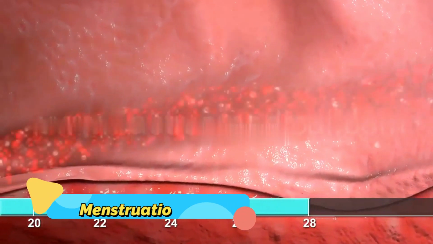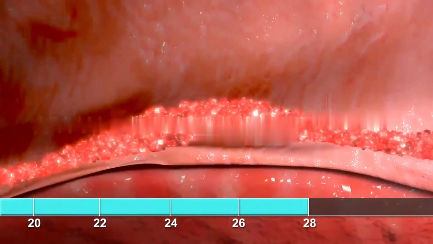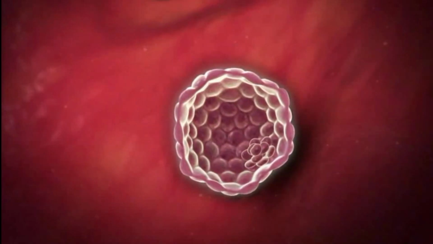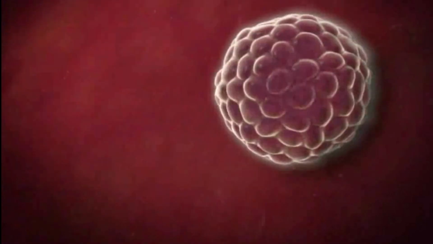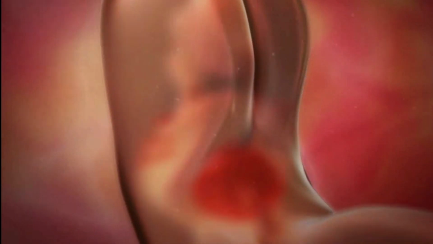Menstruation is the first phase of the menstrual cycle. Menstruation, or period, is normal vaginal bleeding that occurs as part of the menstrual cycle every month after 10 to 12 years of age and before 40 to 50 years. The female's body prepares itself for pregnancy, but if pregnancy doesn't occur, then menstruation happens.